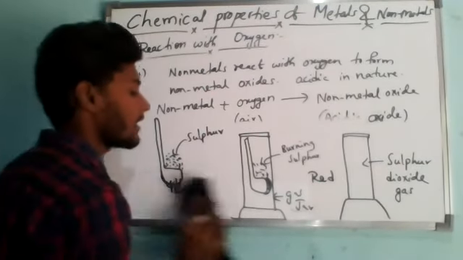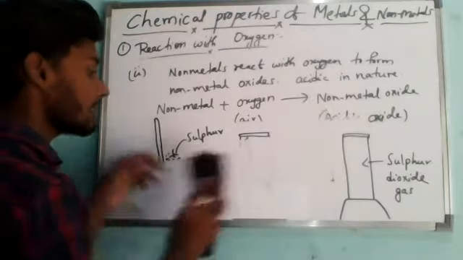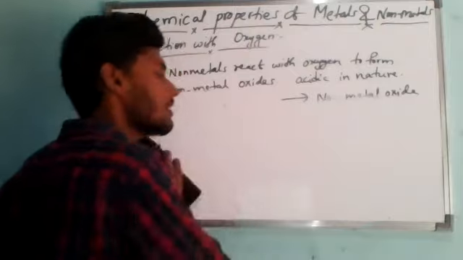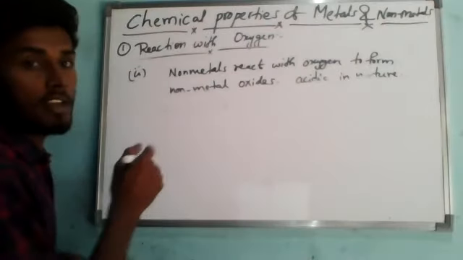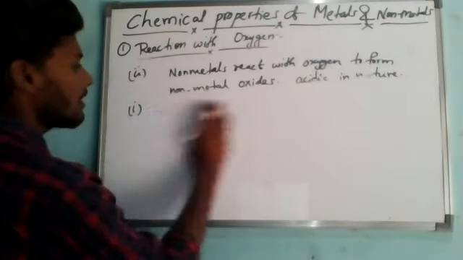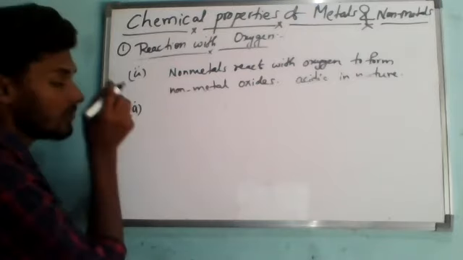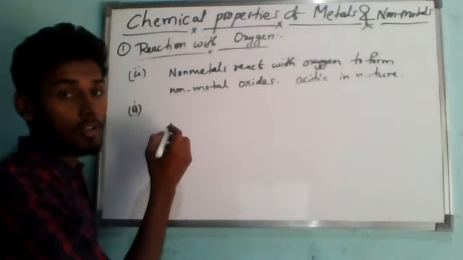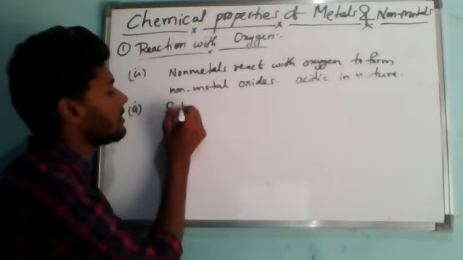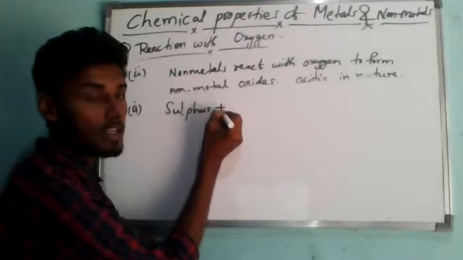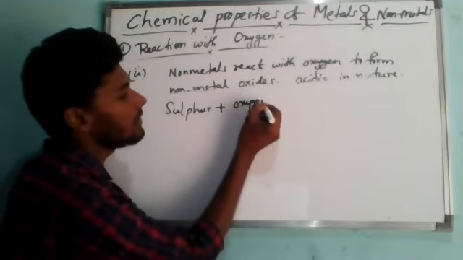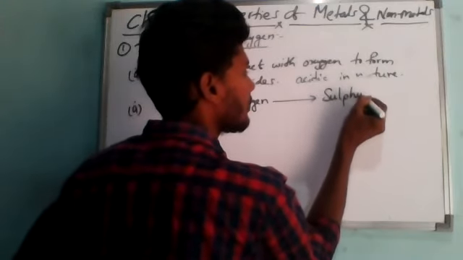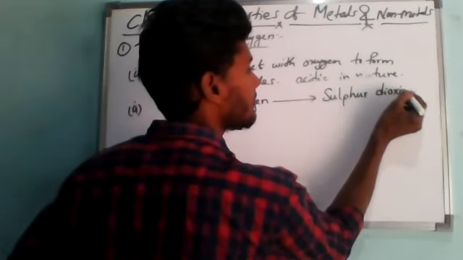Now let's write a chemical equation for this, exactly like magnesium. I have taught you the symbol of sulfur. The reaction is again in two parts. In the first reaction, we form sulfur dioxide. Later we have to dissolve it in water. So sulfur reacts with oxygen, and it will form sulfur dioxide.